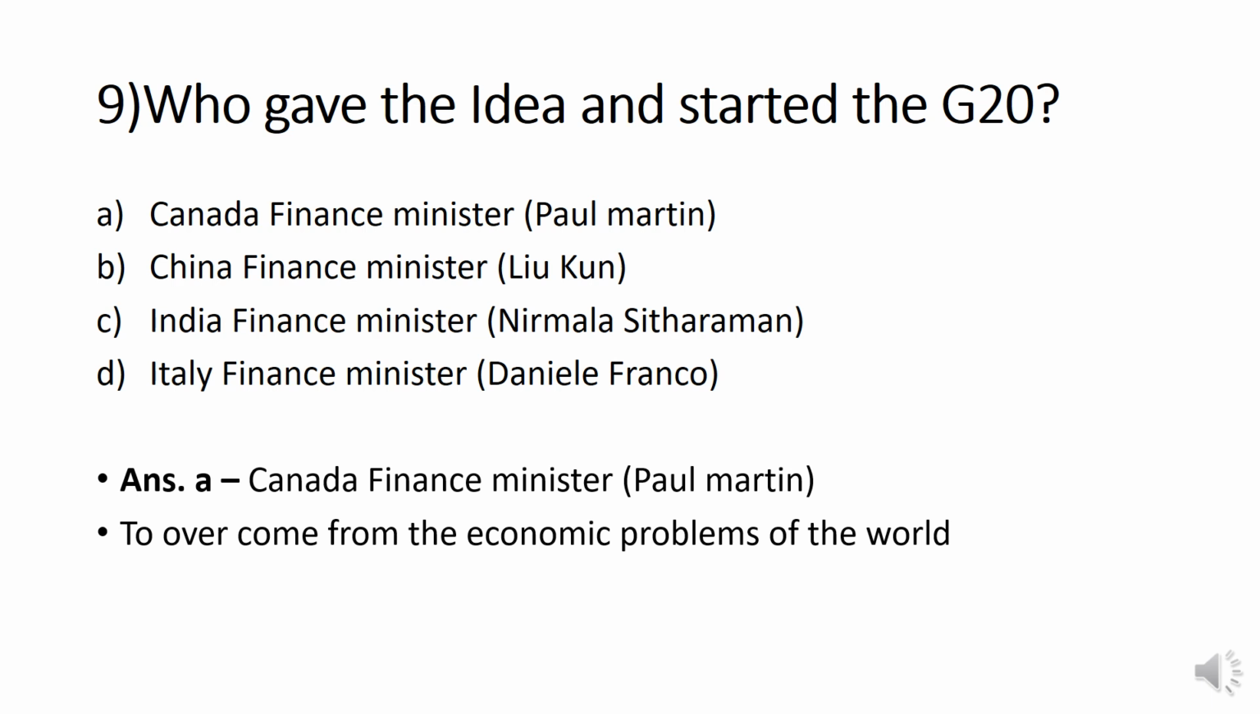This G20 concept was introduced by Canada Finance Minister Paul Martin to overcome the economic problems going on in the world during 1999. He gave the idea that if the largest economic countries came together, then this economic problem might be eradicated. That was the main aim of Paul Martin. So he gave that idea and started G20 in 1999.